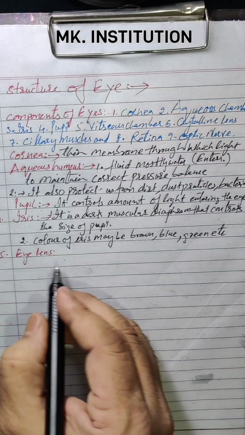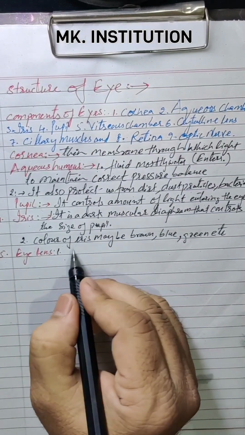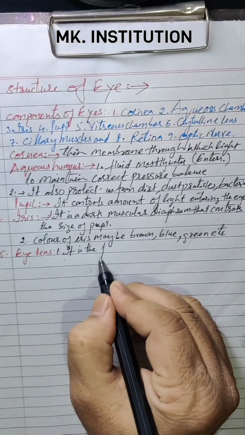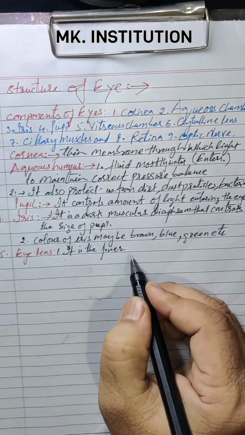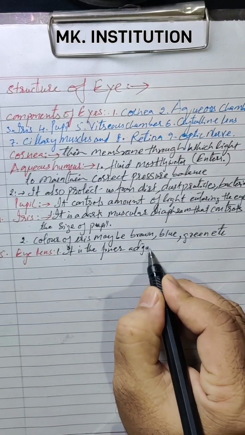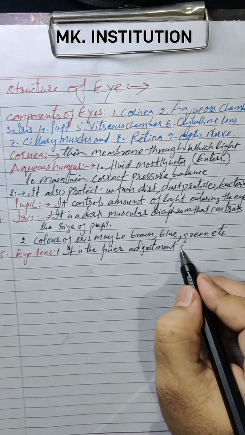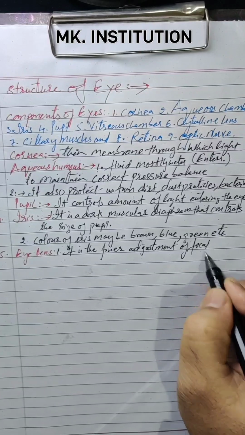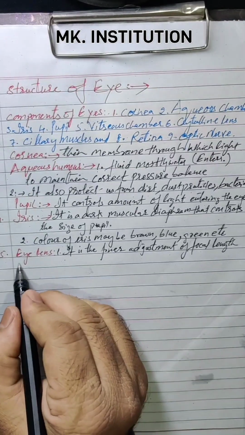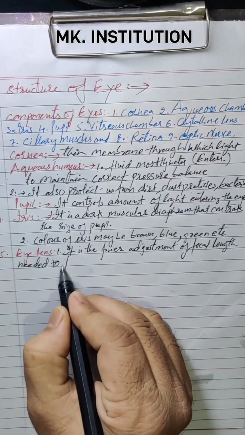The first one is that it is a thin and finer adjustment of focal length, needed to focus